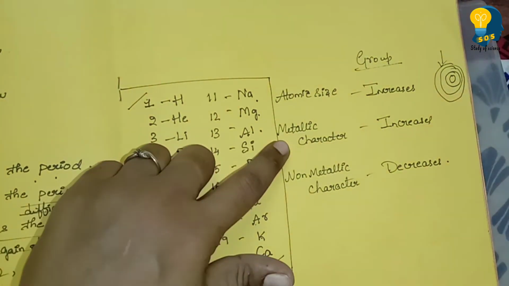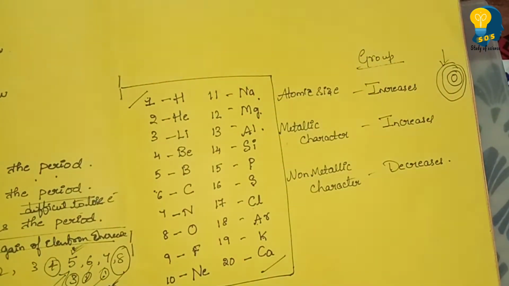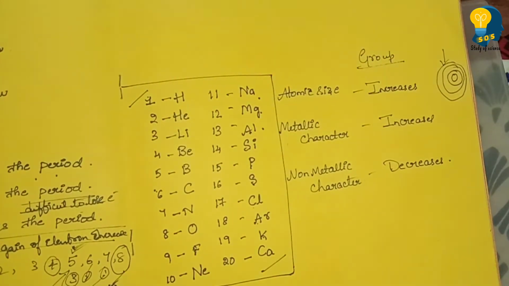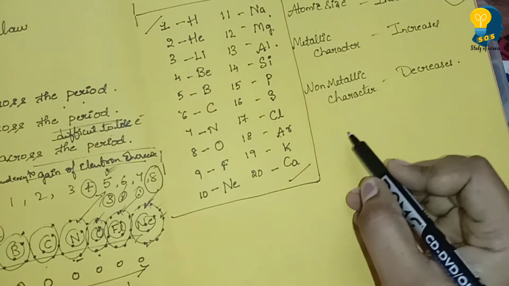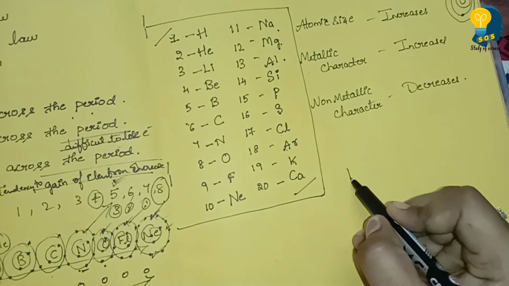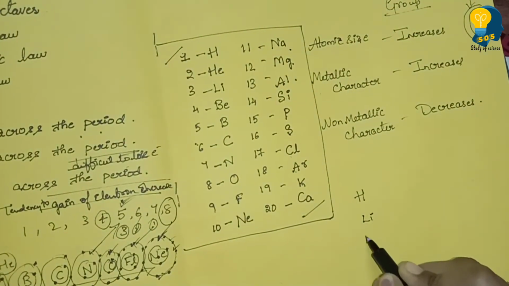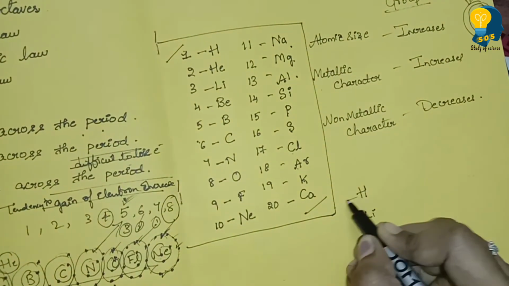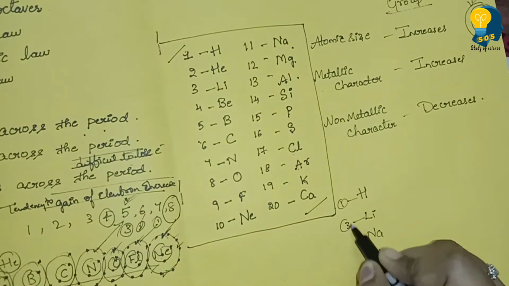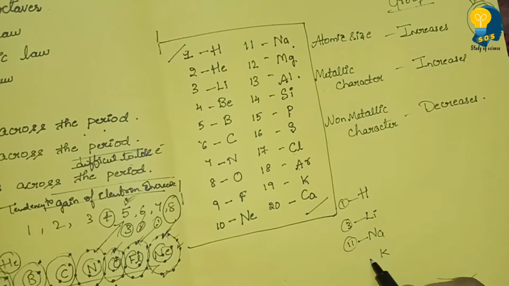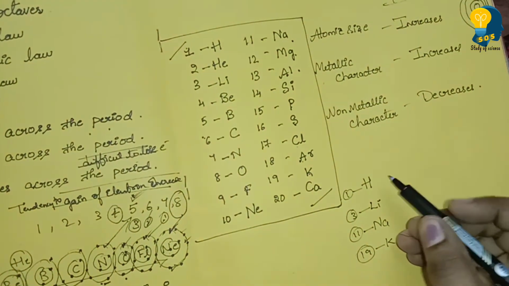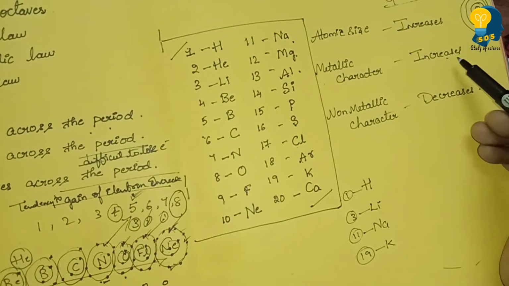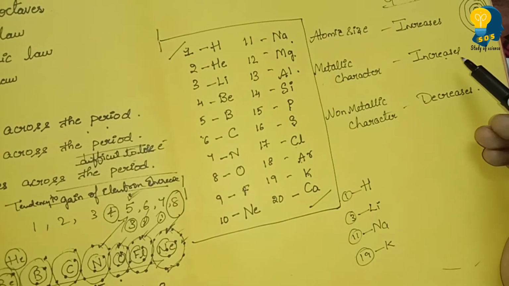Okay. So when I talk about the metallic character, it also increases. Why does metallic character increase? Because the tendency to lose electrons increases. So what is meant by tendency to lose electrons? For example, let me write some of the elements down the group: hydrogen, lithium, sodium and potassium. Hydrogen is the first element, lithium is the third element, sodium is the 11th element and potassium is the 19th element. As I told you, metallic character increases because the tendency to lose electrons increases.